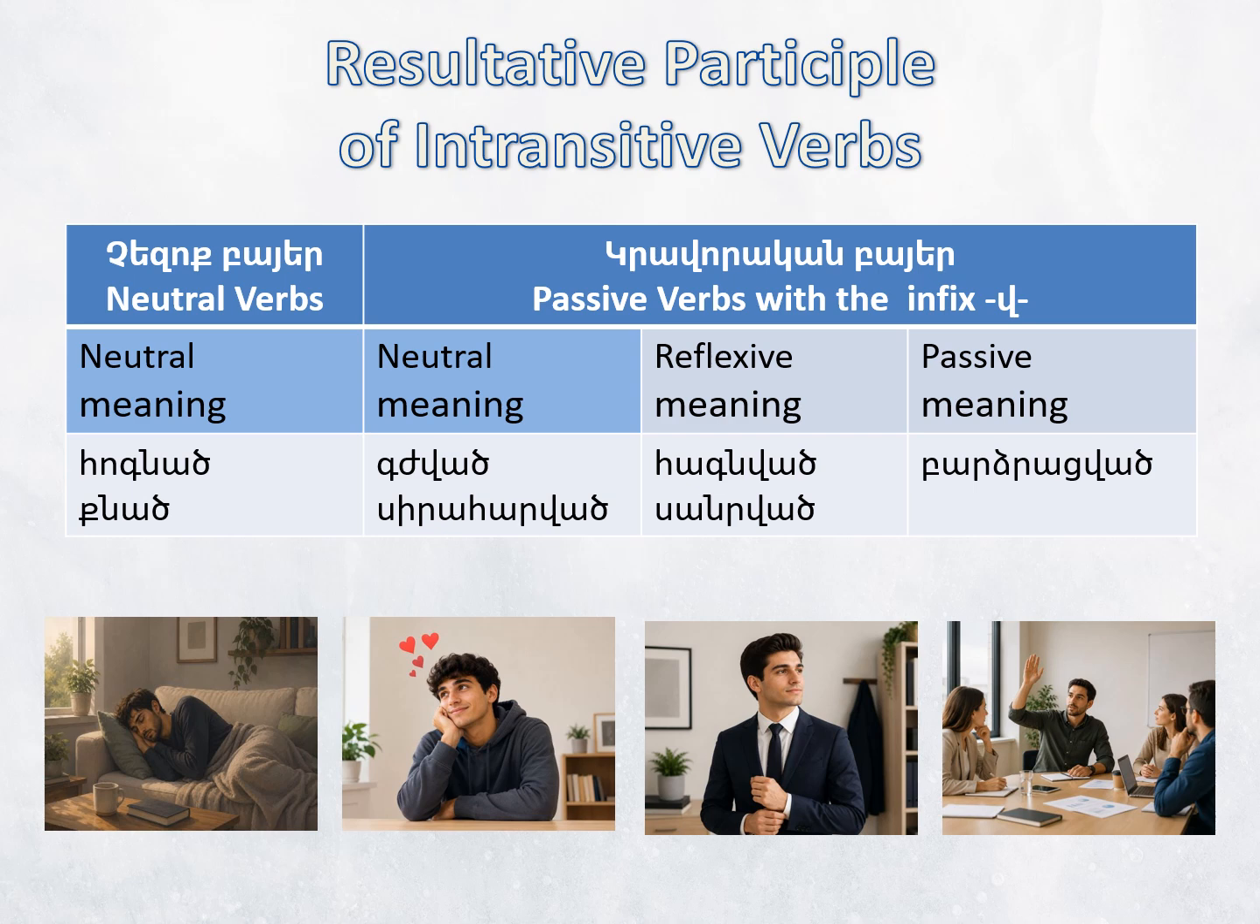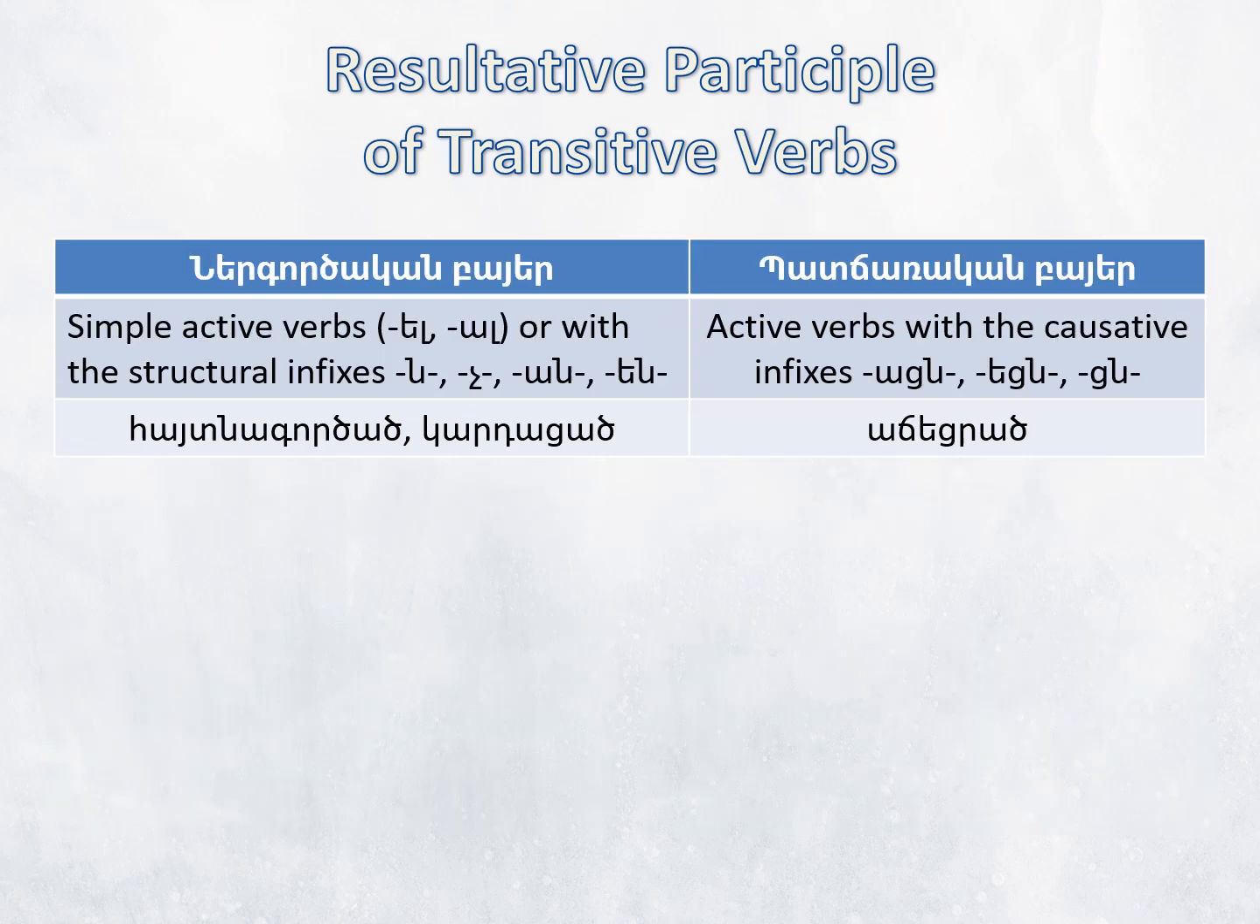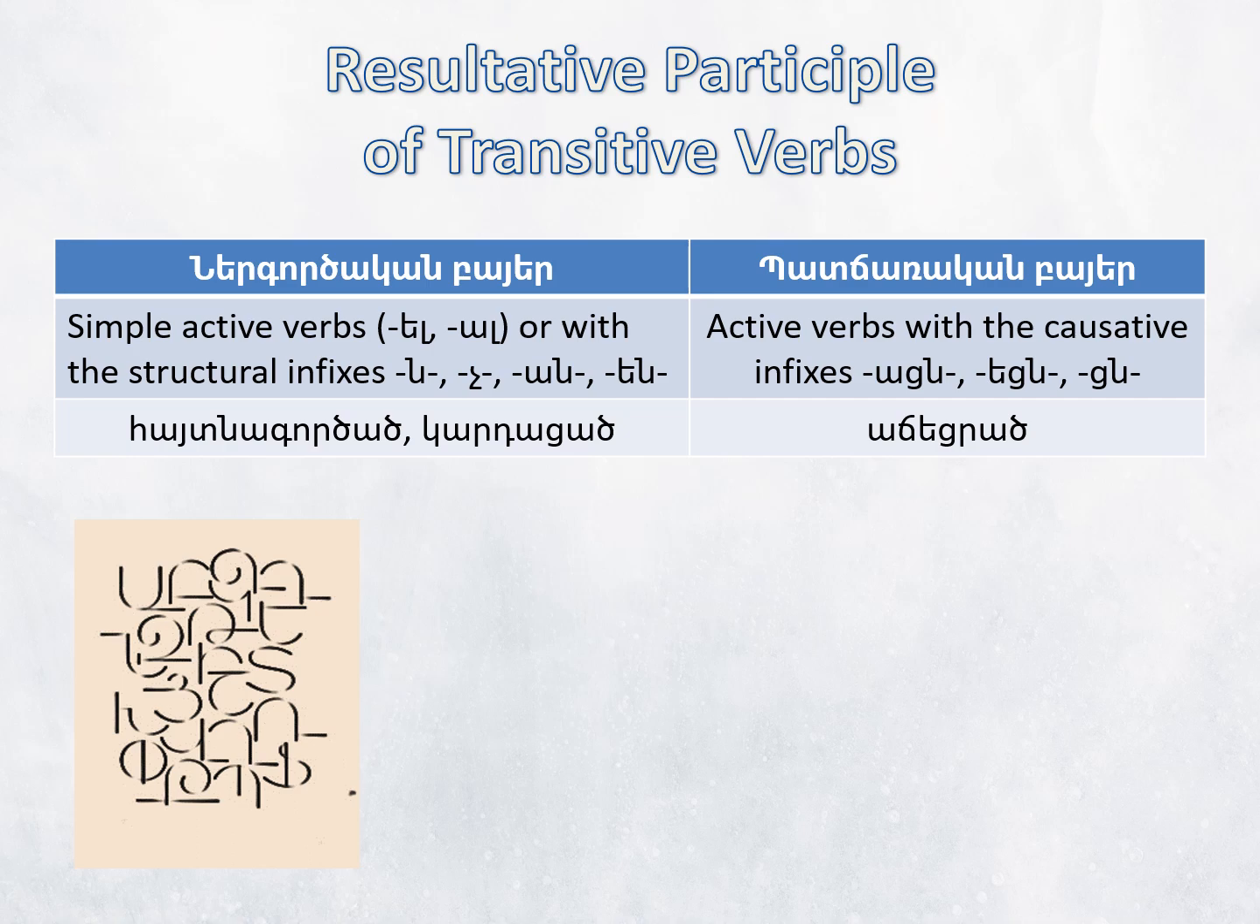His friends love him. Since the resultative participle essentially expresses a state, with intransitive verbs it shows the state of the subject resulting from the action performed by the subject itself. The resultative participle of transitive verbs characterizes the object of the action, that is, the person or thing affected by somebody's action. For example, Մաշտոցի հայտնագործած գրերը, the letters invented by Մաշտոց. Here, հայտնագործել is an active verb.